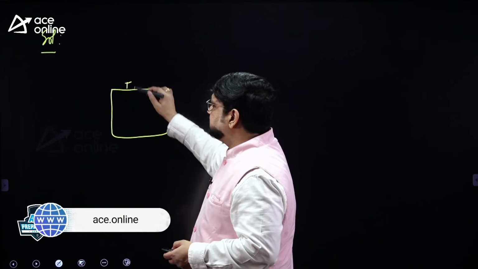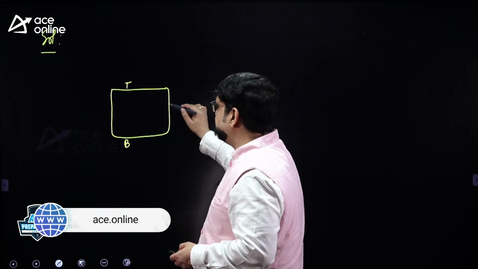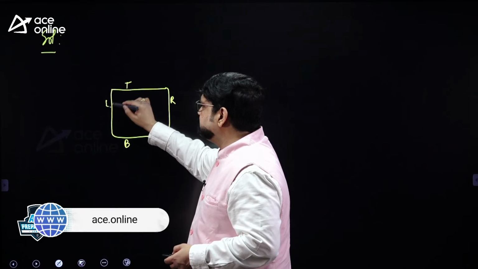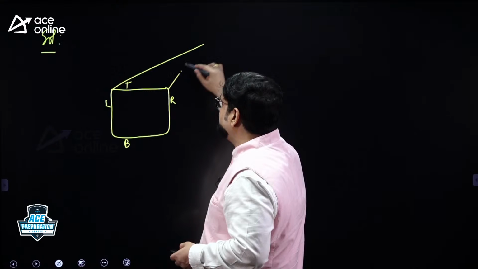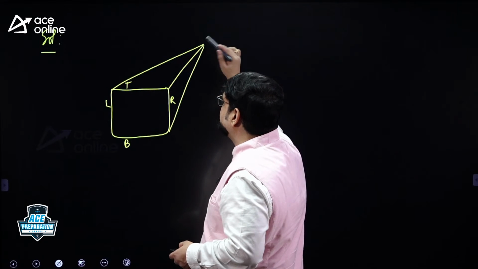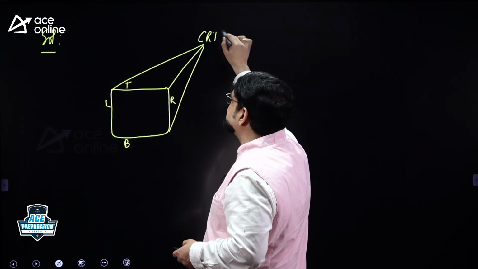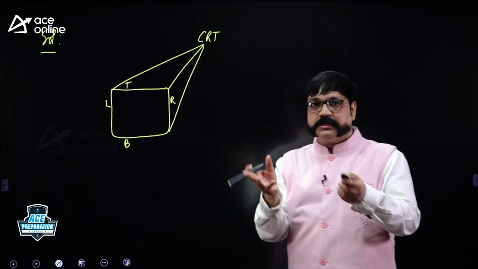This is the top edge of the screen. This is the bottom edge of the screen. This is the right side of the screen. This is the left side of the screen. This is what you observe on the front side of the CRO. This is the display section. A lot of details will be there inside.